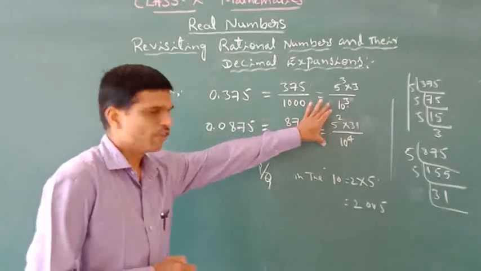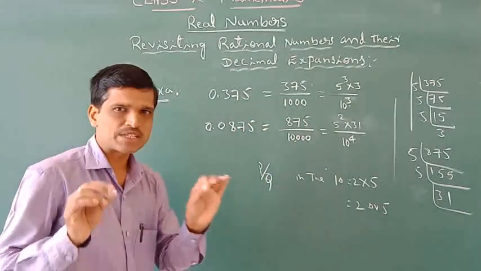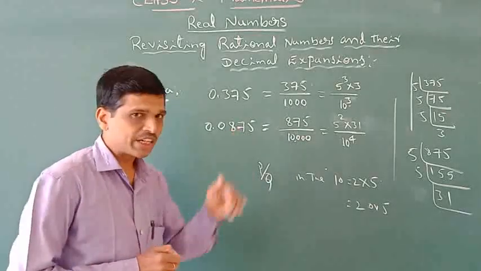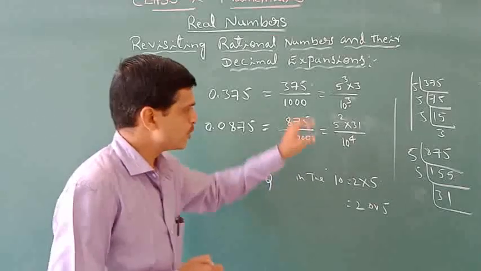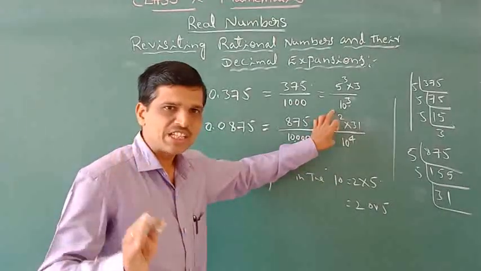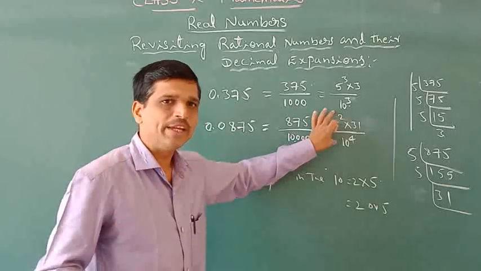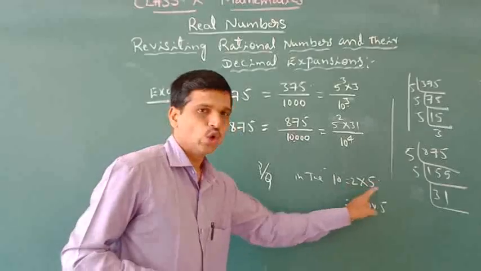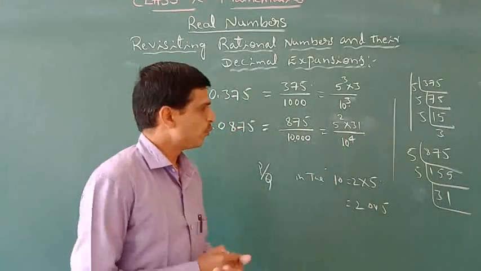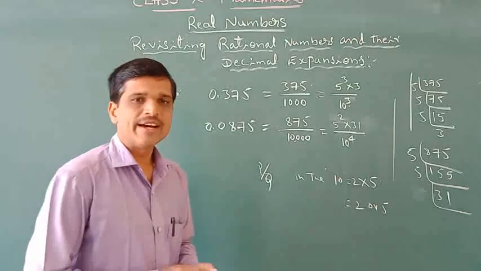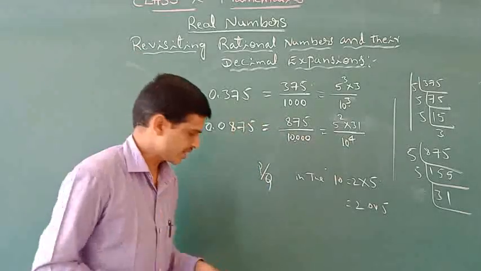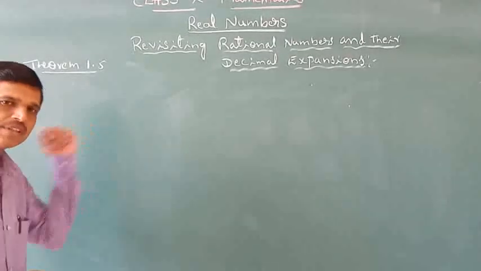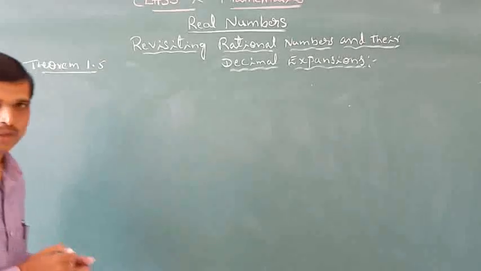Observe carefully. Every decimal expansion can be expressed in the form of P by Q, where P and Q are some integers, but Q is not equal to 0. That's why it is a rational number. Observe the Q number. The prime factorization of Q may be in powers of 10 or its factors like 2 or 5. So now we are writing the formal result for these two examples. Based upon the two examples, let us discuss theorem number 1.5.